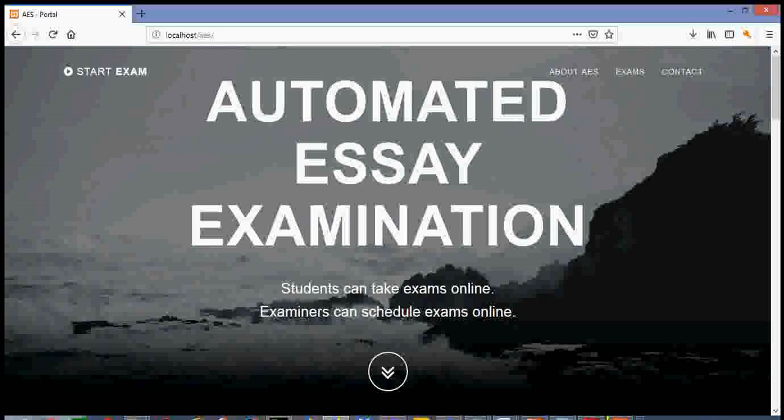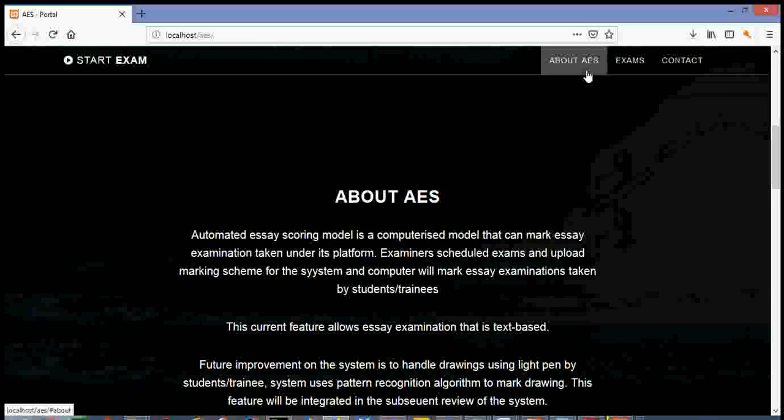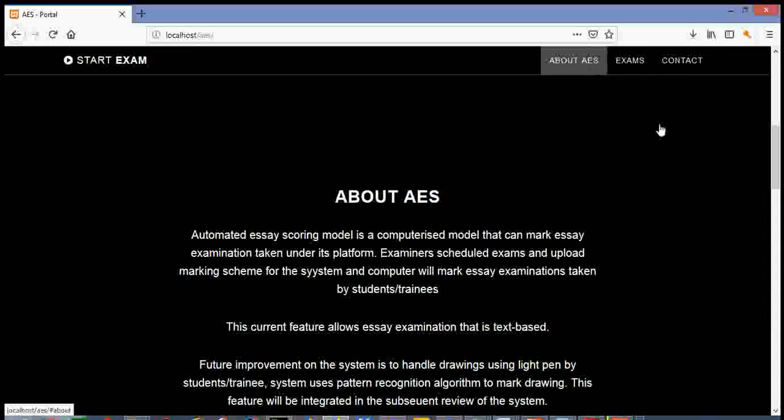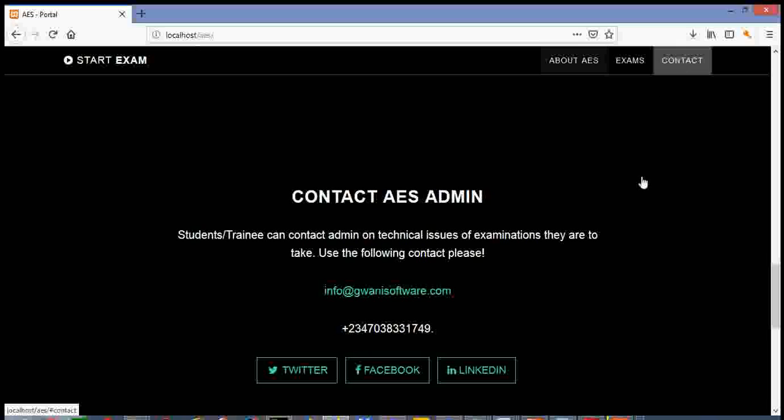About automated essay examination, students can take exams online and examiners can schedule exams online. There are three menus. One is About AES. Clicking About AES will take you to information about the automated essay scoring portal. We have another menu, Contact, and clicking Contact is going to take you where you will have an email address and phone number to call or write in case you are finding it difficult using the AES portal. Likewise, there are links to the Twitter, Facebook and LinkedIn pages of Gwani software.